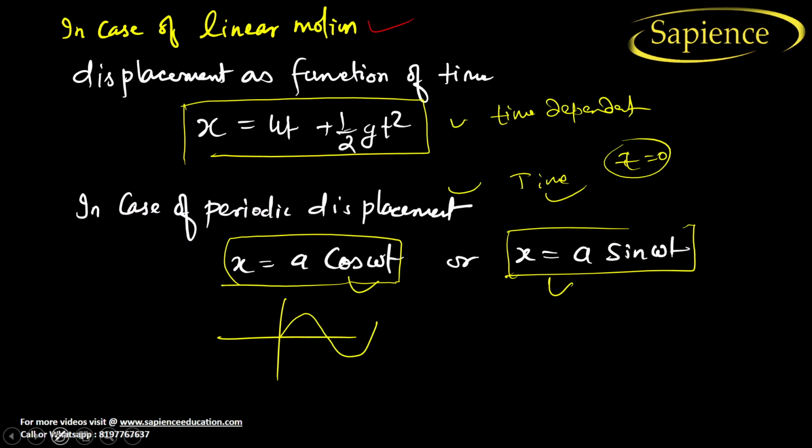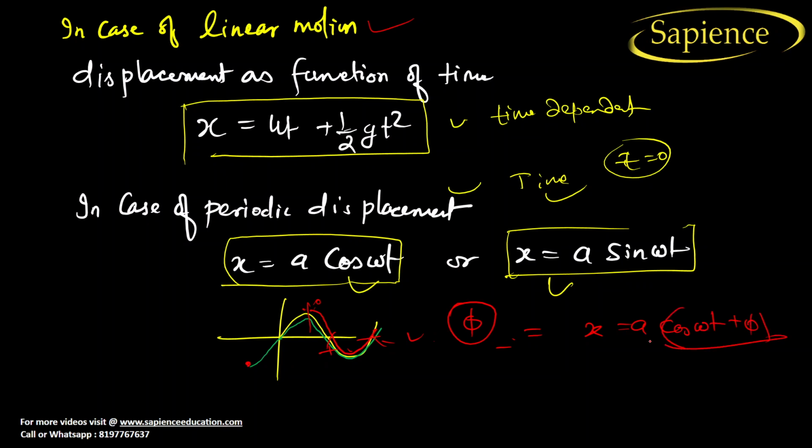But the wave may start from here, or the wave may start from here. We don't know from where the wave starts. So how to differentiate this wave? By using the phi constant. If it is minus phi, it will start from here. If it is plus phi, it may start from here, any point. So to complete this displacement equation, we have to use x is equal to A cos omega t plus phi. So this is the general equation.